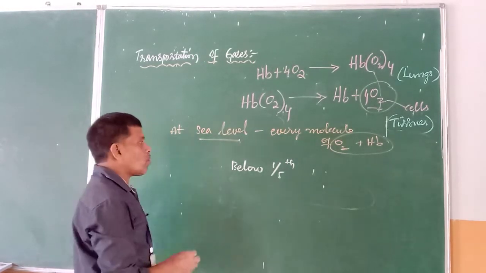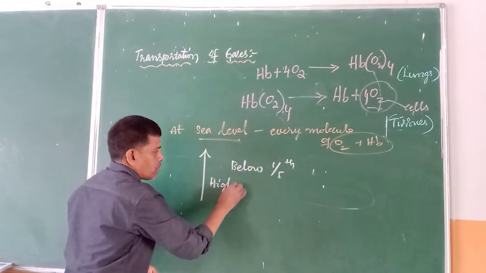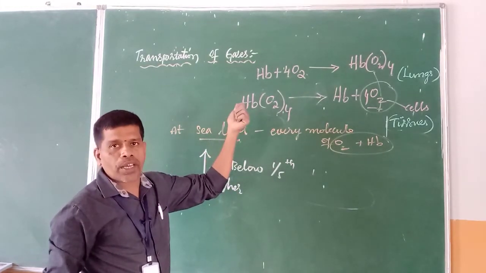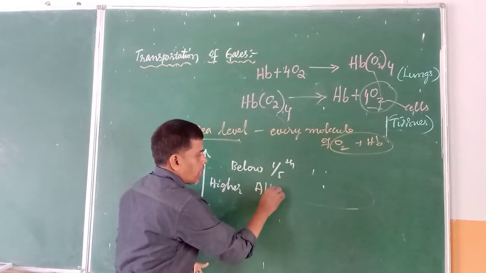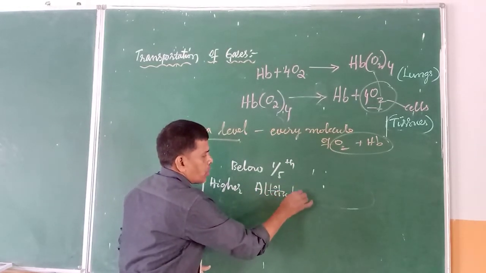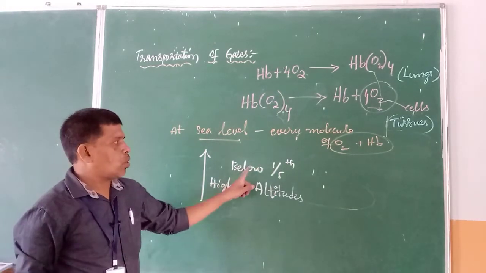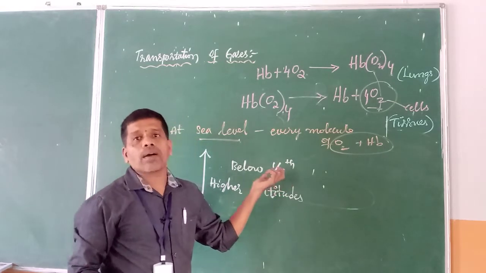That is the reason why, when we are moving from sea level to higher altitudes, when you are climbing a mountain, the more height you reach, the percentage of oxygen decreases. So it is below 1/5, less than the normal combining capacity.